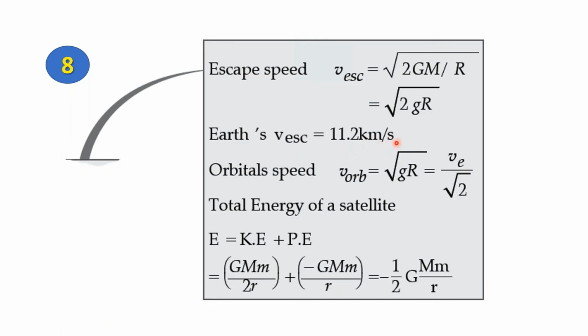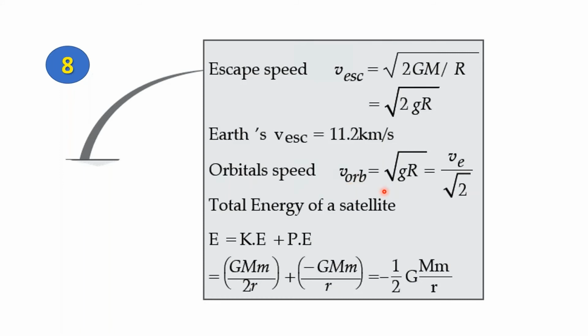Now, that's a hell of a value, and most rockets don't even use this value. This value is used when an object is intended to go into outer space, far away from the Earth's gravitational field. Now, suppose you want to keep a satellite in orbit. You must have a speed lower than that. Now, the speed at which a particle is projected from the Earth such that it orbits the Earth is known as orbital speed.